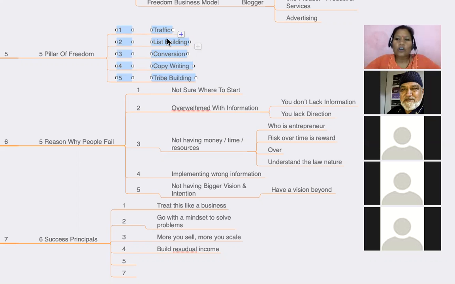So we have created this for the audience. So you have to master the traffic. Within traffic there are 12 different kinds of traffic. In the 30 days program, one day we discussed 12 different traffic sources. उसको आप अगर revise करेंगे तो थोड़ा idea हो जाएगा what I'm talking about. But keep in mind कि your focus should be mastering these 5 things. Traffic, list building, meaning whoever is coming into your system, you must have their email ID, and you are nurturing them. How you are nurturing them, you can follow the system of value pitch, value pitch, value pitch.